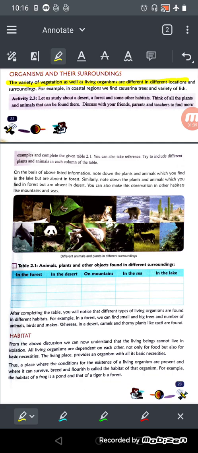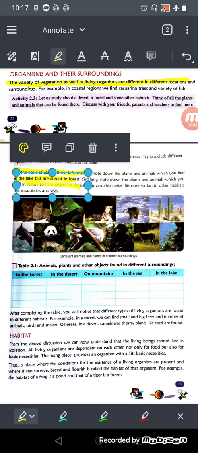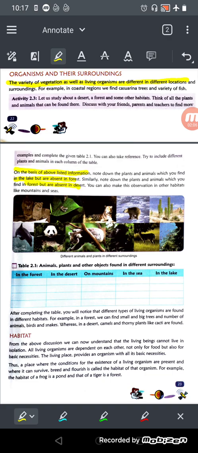On the basis of above listed information, whatever information you have, note down the plants and animals which you can find in the lake but are absent in forest. So you need to write the name of the plants which you can find near the lake, but these are absent in forest. And similarly note down the plants and animals which you can find in forest but absent in desert. You can also make this observation in other habitats like mountain and sea as well.